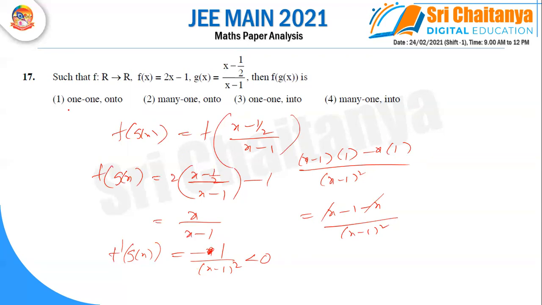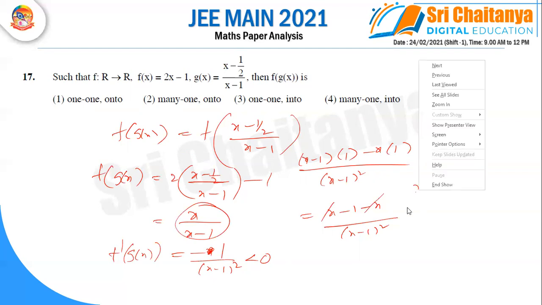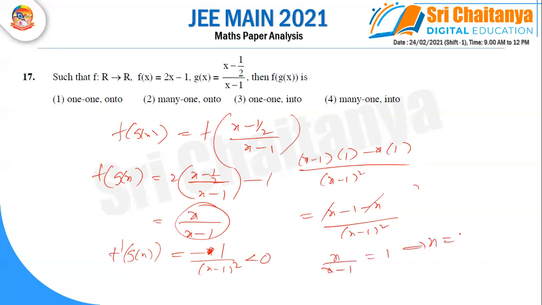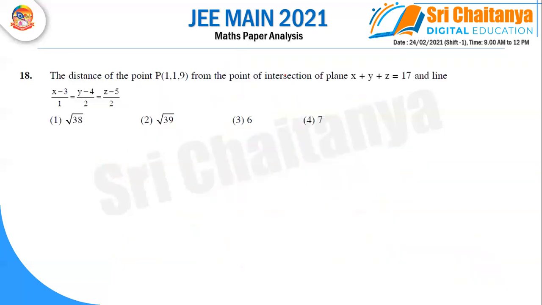So it is one-one. And is it onto or not, we are verifying. When I am equating this function to 1, x by x minus 1 equal to 1, so x is equal to x minus 1, and x cancelling gives 0 equal to minus 1, which is wrong. But the range is said to be R, and in R when I take 1, it does not satisfy. So our option is the third one.